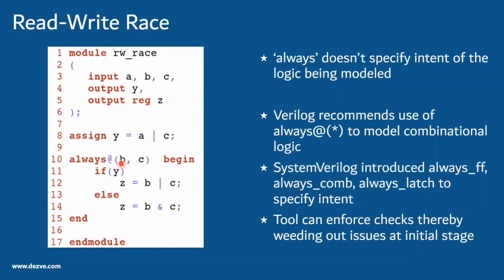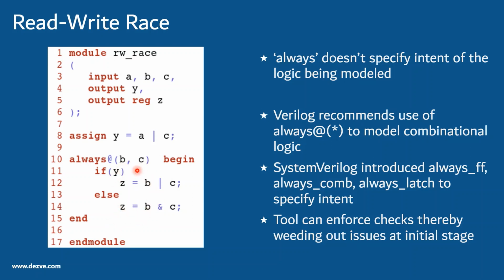If you use star here, it basically means that by default the tool will infer all the read-in variables to be part of the sensitivity list. SystemVerilog has introduced different always keywords. For this purpose you can use always_comb. When you use the SystemVerilog construct always_comb or always_latch, it doesn't change the behavior of always.